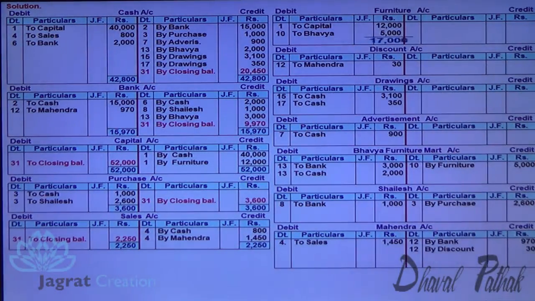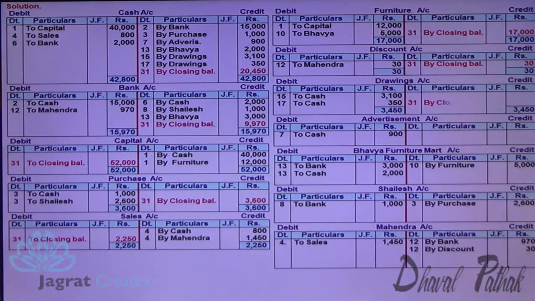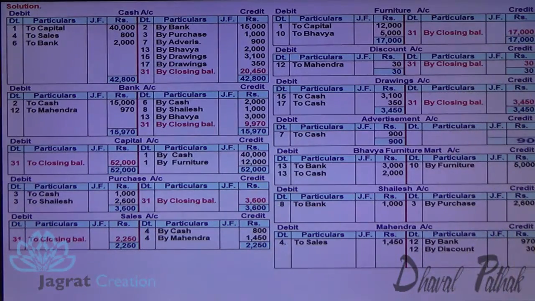Furniture account, debit total is more, 17,000. Same way, closing balance 17,000. Debit total is more, so this is a debit balance. Discount account, debit total is more, so there is a debit balance of 30. Drawings account, debit total is more, 3,450. So the amount withdrawn, closing balance is 3,450. This is also a debit balance. Advertisement expense, 900 is found on the debit side, so there is a debit balance, closing 900.